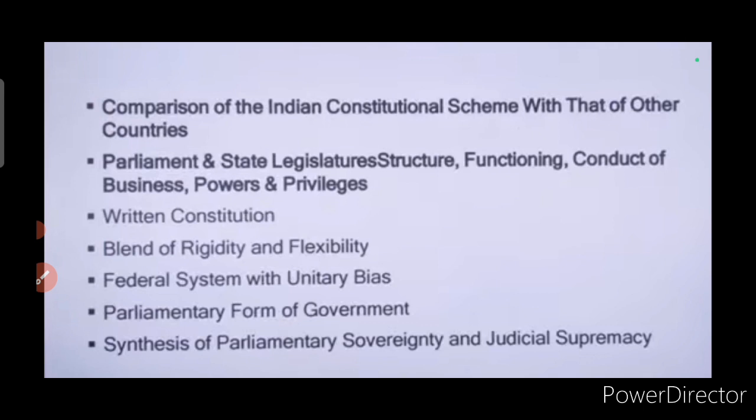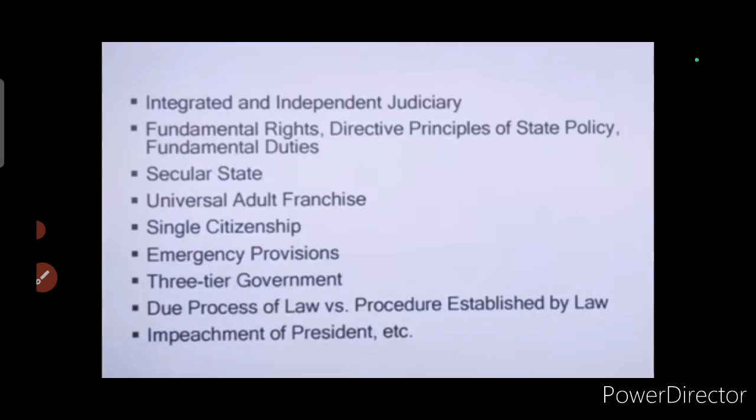Written constitution, blend of rigidity and flexibility, federal system with unitary bias, parliamentary form of government, then synthesis of parliamentary sovereignty and judicial supremacy. Then integrated and independent judiciary, fundamental rights, directive principles of state policy, fundamental duties also.